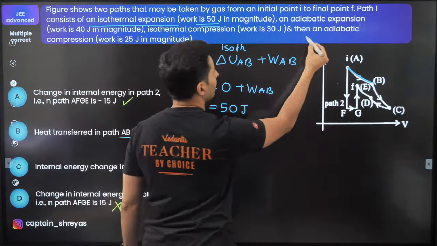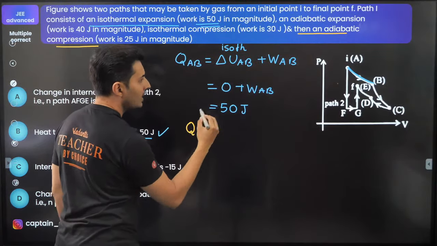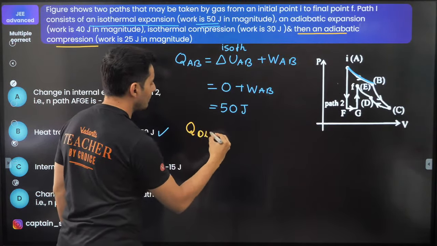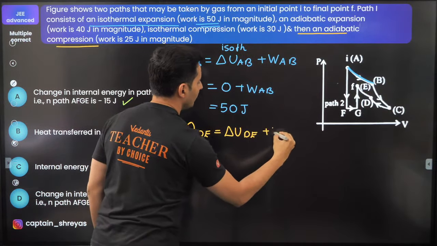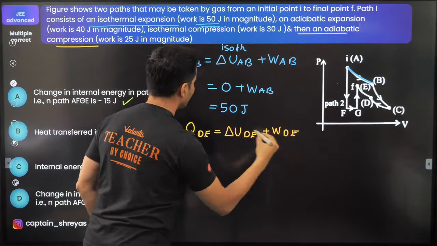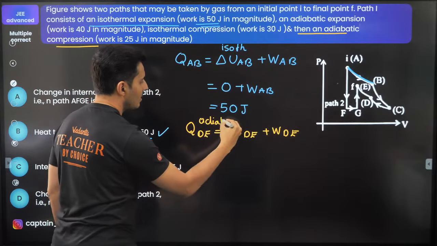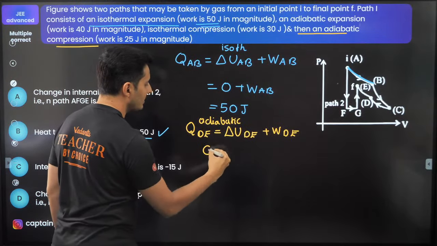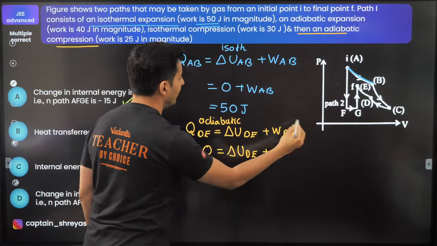Last part is basically an adiabatic compression. So the Q from D to E by the first law is delta U from D to E plus the work done from D to E. Because it is adiabatic, the heat will be 0. So that will be equal to delta U from D to E plus work done from D to E.